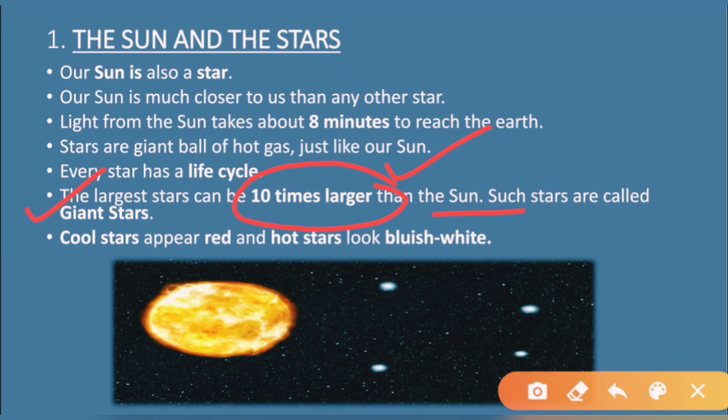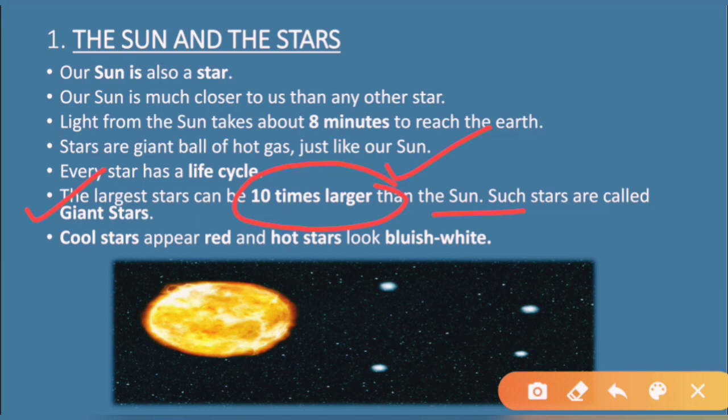So you can imagine how big the stars are. They are bigger than the sun. But in real we cannot visualize it because they are very far away from us. That is why they seem so small in size.